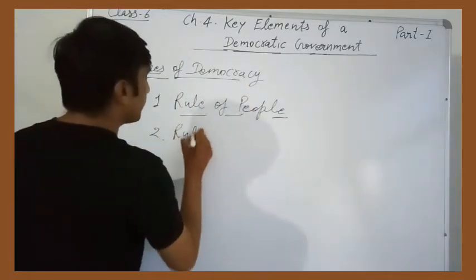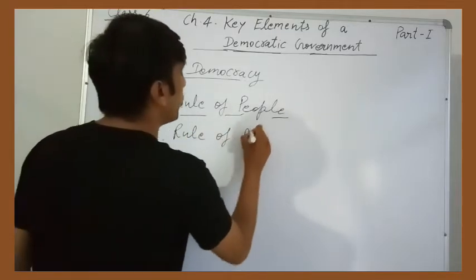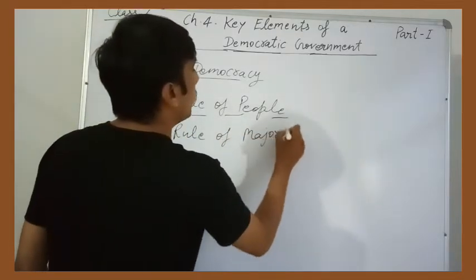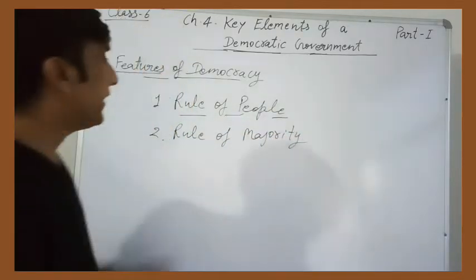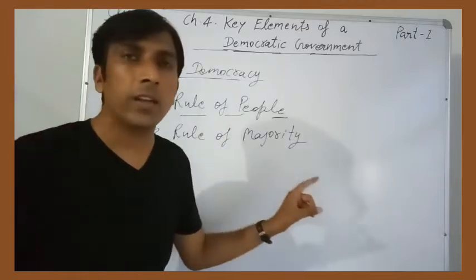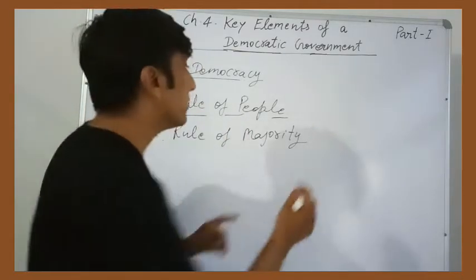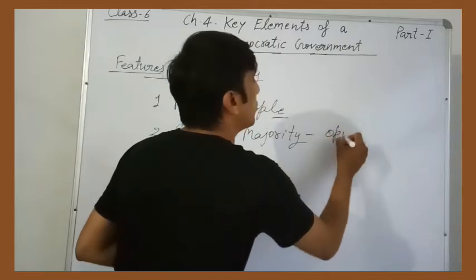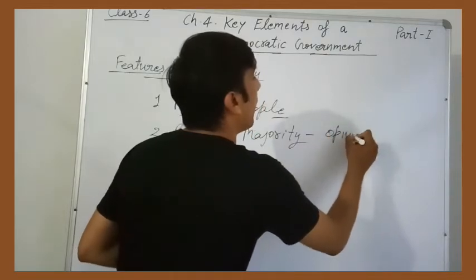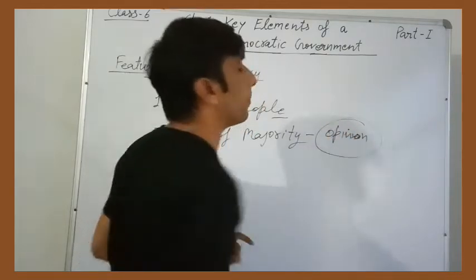Next one is rule of majority. Rule of majority doesn't mean majority community. It means majority of opinions. How many people are in favor of a particular party?